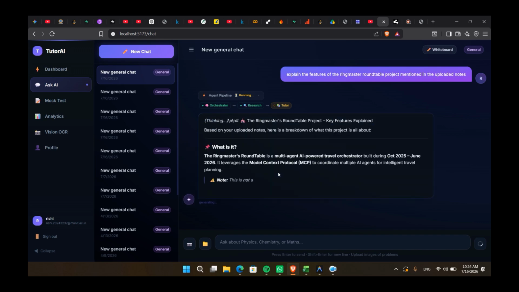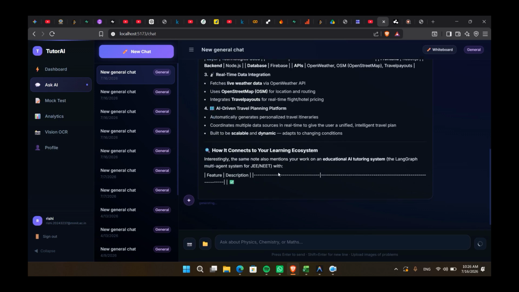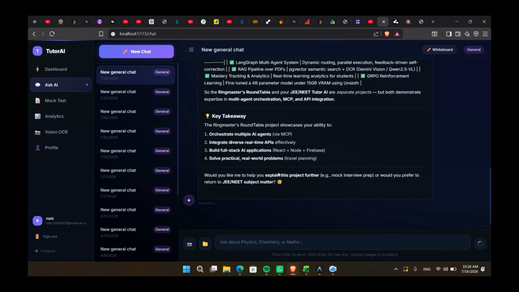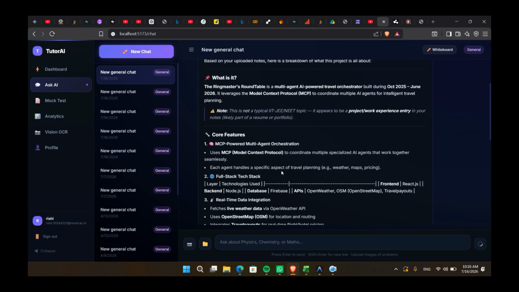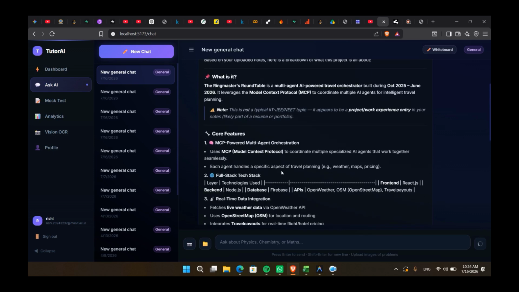These retrieved passages are then forwarded to the tutor agent, which combines the retrieved context with its reasoning capabilities to generate a comprehensive explanation. The critic agent verifies that the generated response accurately represents the information present in the uploaded document before allowing it to reach the user.